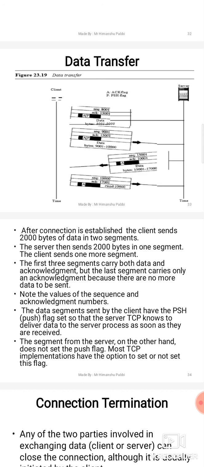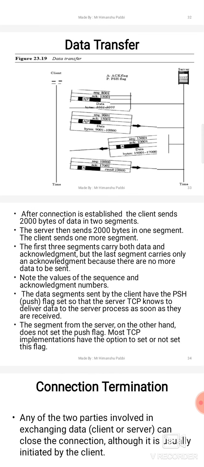Okay, so at the last, the third step is the acknowledgement of what the server has sent. Okay, so there is no data, only the acknowledgement is sent. Okay, because there is no data to be sent.